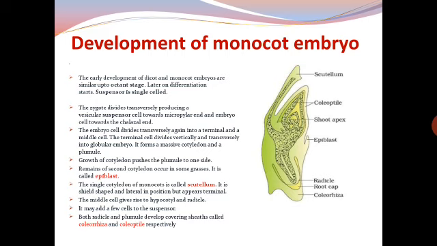The middle cell gives rise to the hypocotyl and radicle. It may add a few cells to the suspensor. Both radicle and plumule develop covering sheaths called coleorhiza and coleoptile respectively. So here you can see coleorhiza and then coleoptile. The coleorhiza and the coleoptile are the coverings which cover the radicle and plumule respectively.